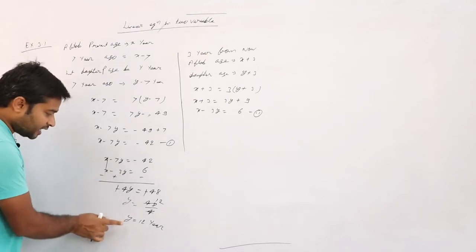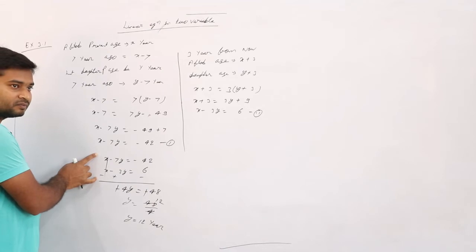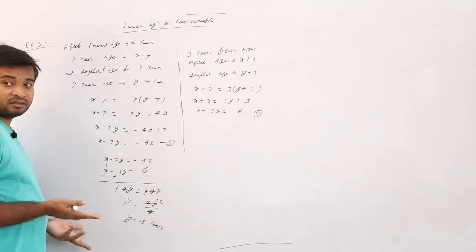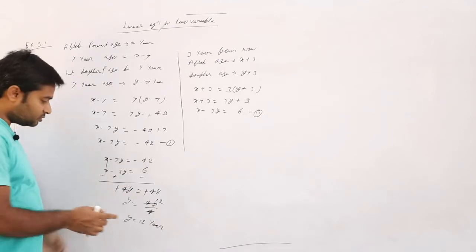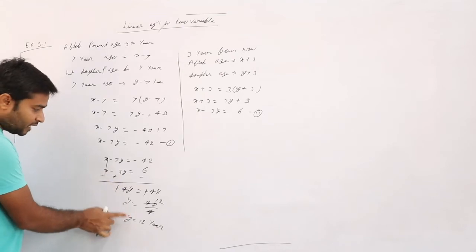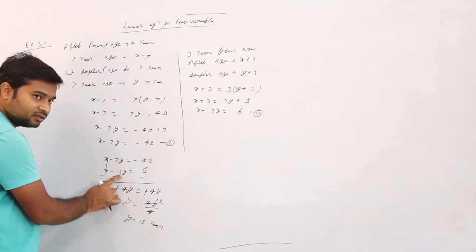So put this y value either in this one or this one. Which one should I put it in? The greater? Why? This one is more complicated, no? Yes, sir. Why bring in more complication? Put it in the smaller one. So see, if I put this y here, 12 times 3 is 36.